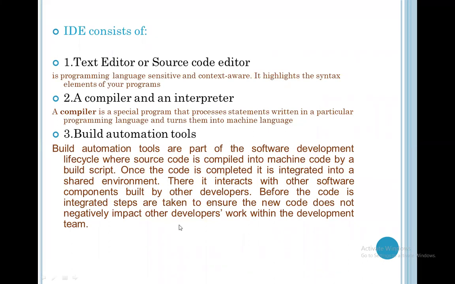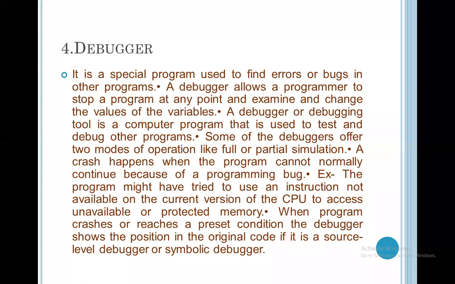Just like a .exe file. If you create a .exe file of any software, you can run the .exe file in any environment. So the same thing is the build automation tool. Next is the debugger. We are discussing the debugger briefly. Debugger means what?